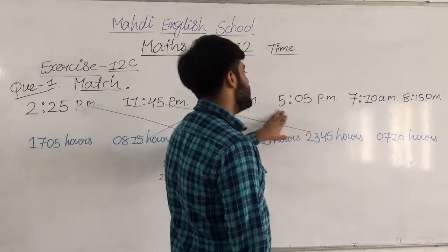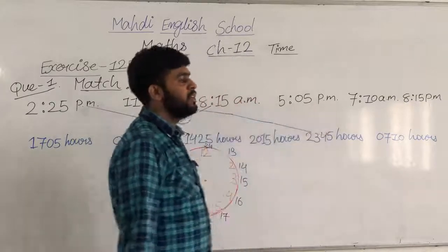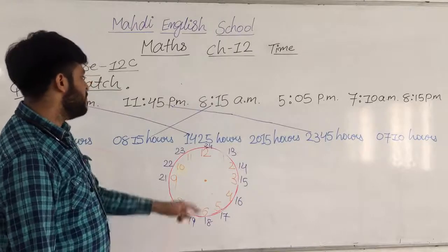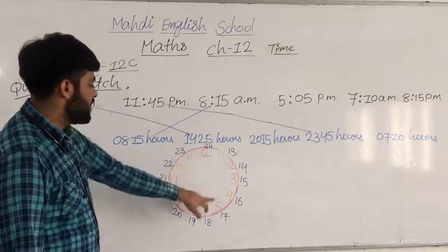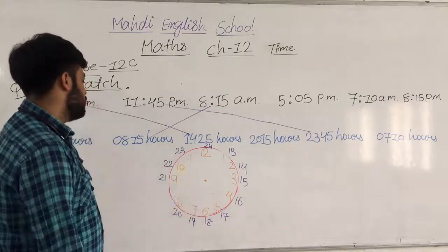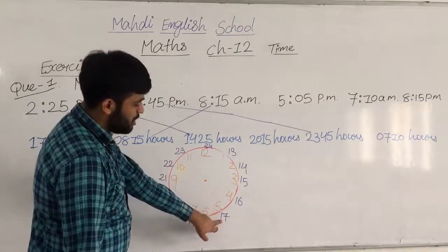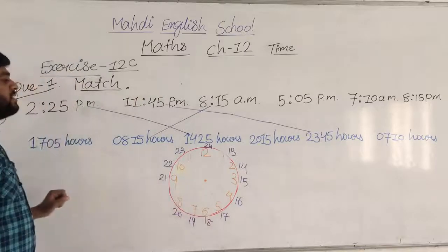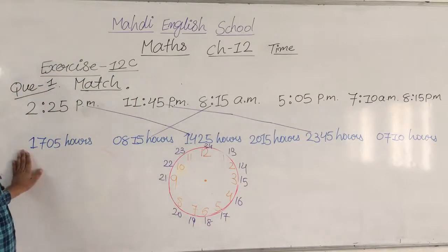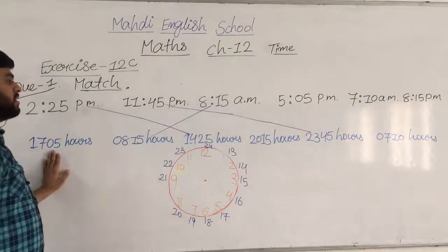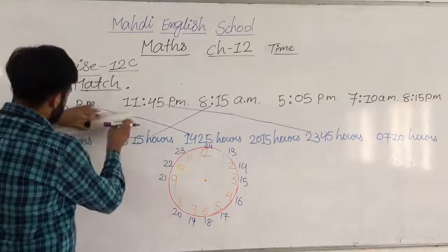But my points, then after, 5 p.m. 5 o'clock and 5 minutes past morning. Okay, so 5 p.m. So what we have to check is 5 is represented by 17. Okay, 5 represents 17. 17 is here. So where is the 17? First is 17. 17 means 5 p.m. So 17 hours. Note down all these things here.